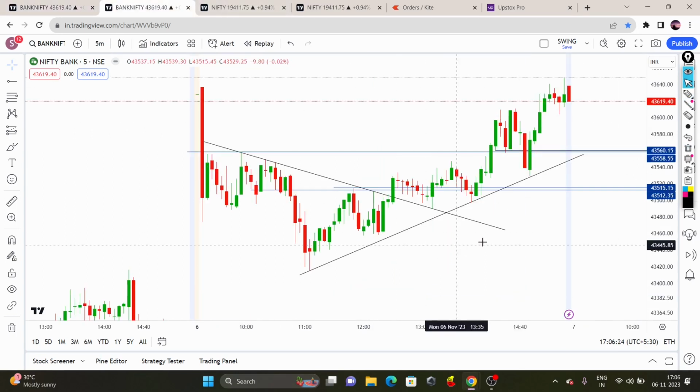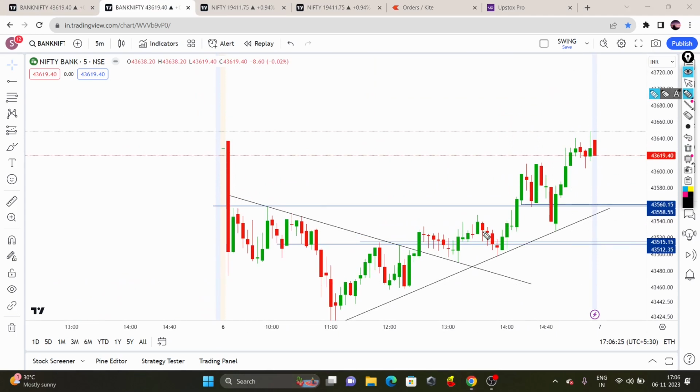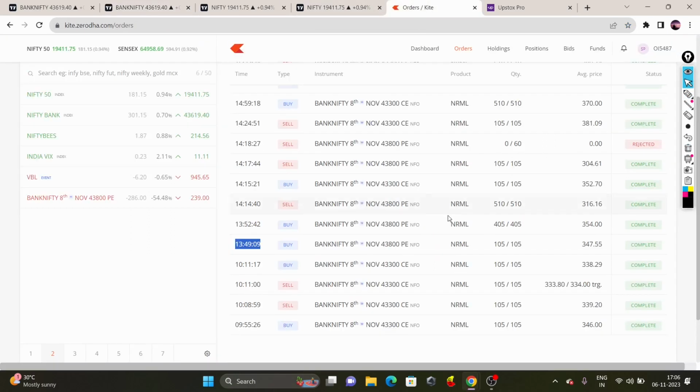In the 5 minutes time frame, if you observe the chart, this is the same time when I took the entry. There was a breakout here. After that the breakout candle low was broken. So this is where I placed my first order at 105 quantities. Then I added 405 quantities to make this 510 quantities. So I was holding this position at an average of 350 or something like that. Then I exited this trade at 316 with a stop loss of around 3840 point something.